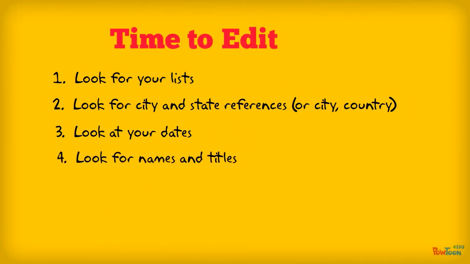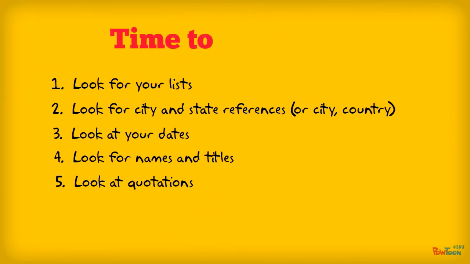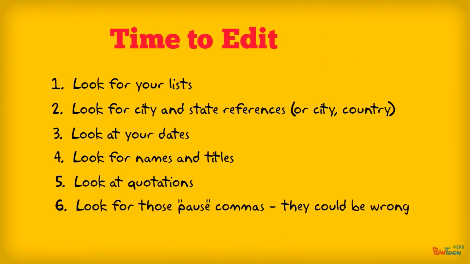Number 4, if you needed to use someone's title, did you do so correctly? Number 5, look at all of your quotation marks. Is a comma required to set off those quotations? And number 6, did you use the "I want a pause" rule for comma placement? If so, it could be wrong. Make sure that comma doesn't separate a subject and a verb. I hope these rules will help you improve your convention score.